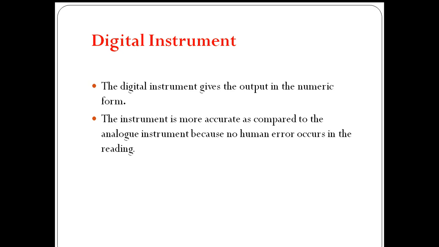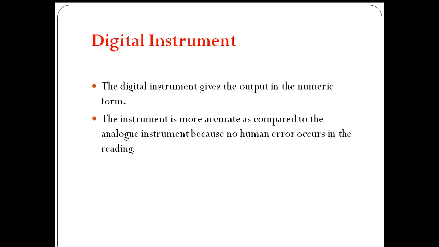Digital instruments. Digital instruments give the output in numeric form. The instrument is more accurate as compared to an analog instrument because there is no human error in the reading. Whenever we take readings in analog type instruments, there will be a problem due to parallax errors.